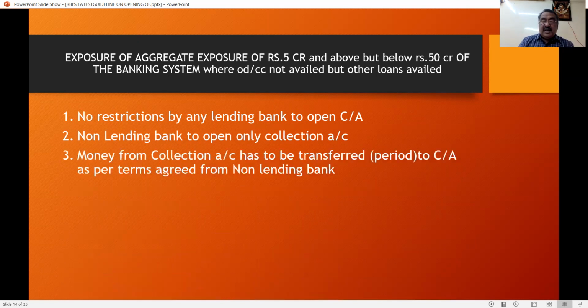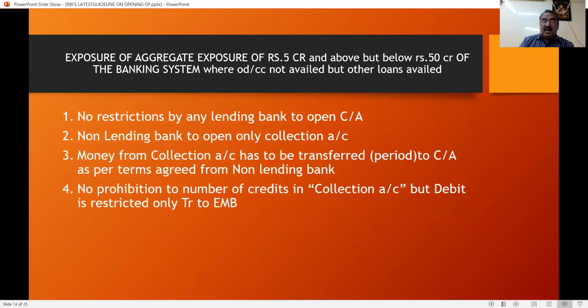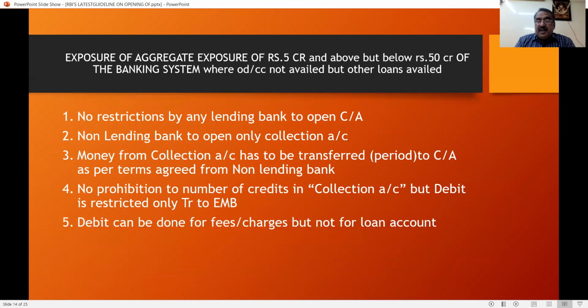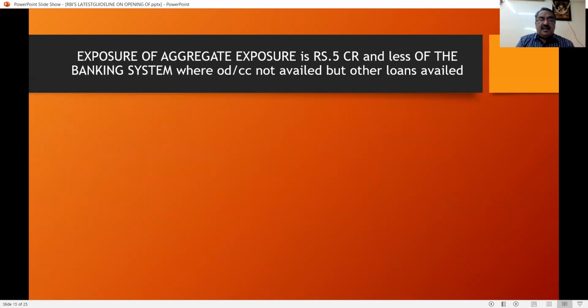From the collection account, the money has to be transferred to the current account. Any number of credits can come, but only debit is restricted, that is, in the form of services and fees. Debit can be done only for the fees or charges and not for the loan account. So this is a very, very simple thing, and you can easily understand it.